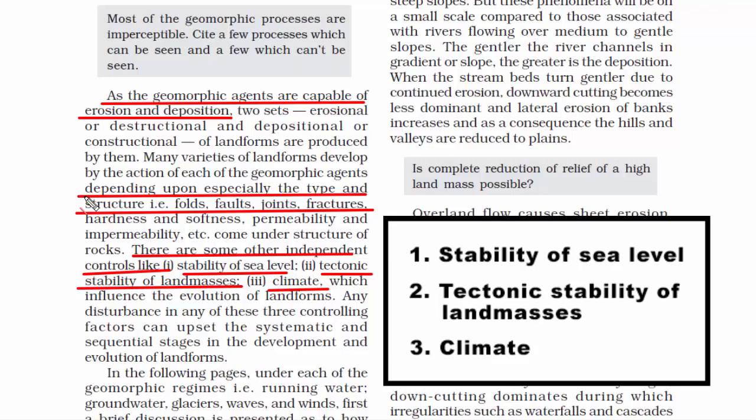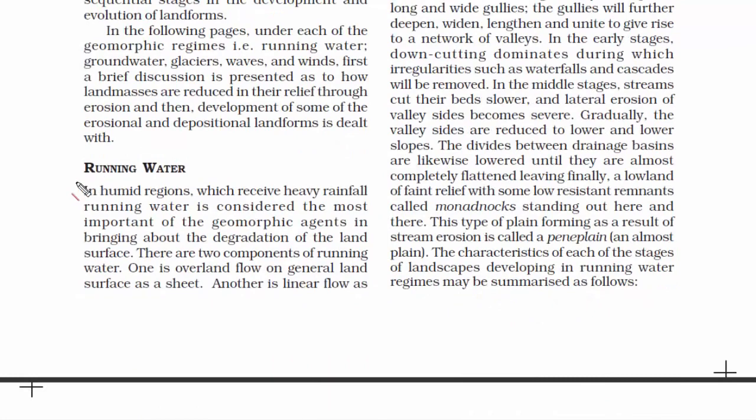evolution of landforms. Now we are going to read about some exogenic agents that reduce land masses through erosion, and at the same time also help in developing new landforms. The first exogenic agent is running water. You know the meaning of running water. Now there are two components to it.